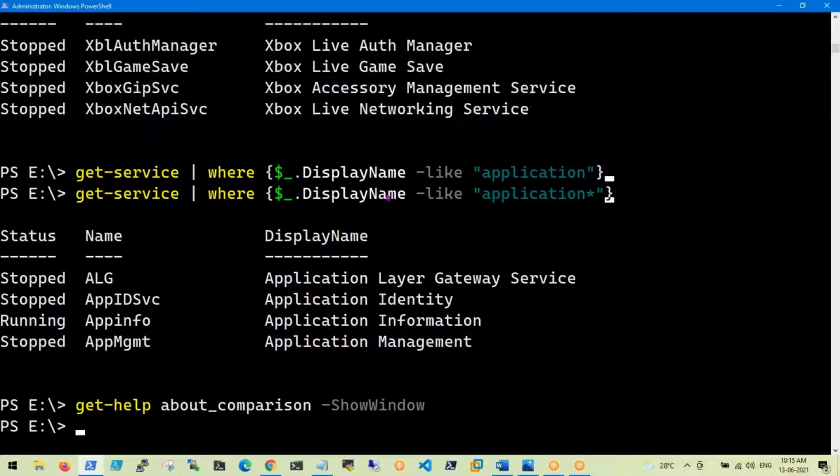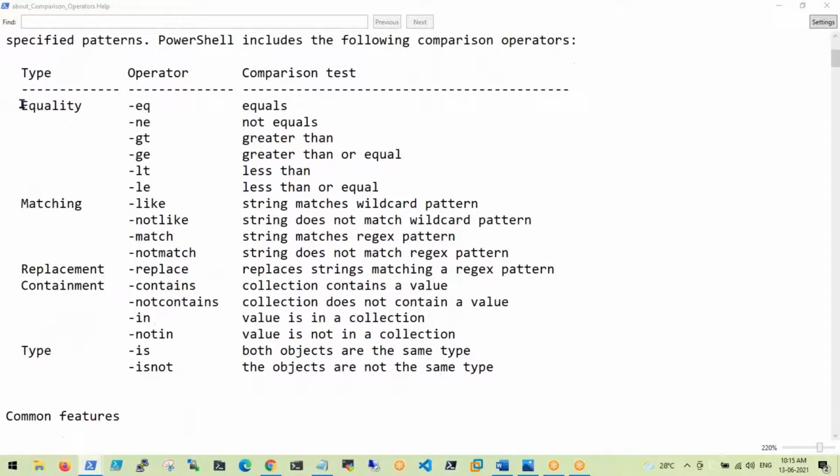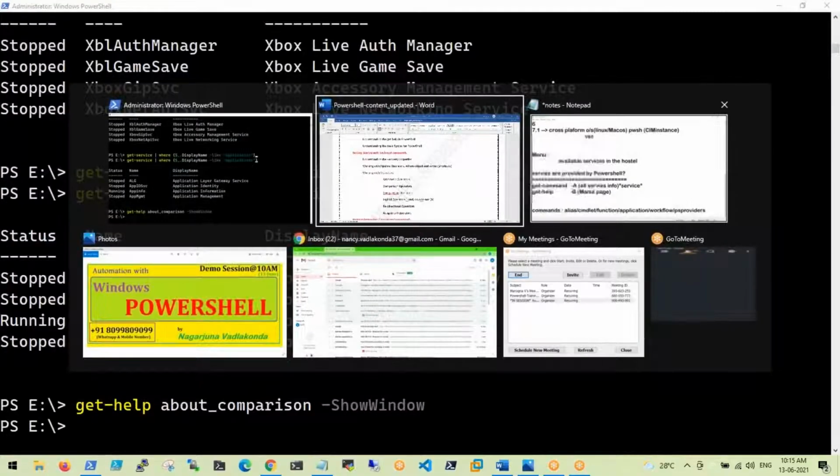Comparison operators. This is a help file. We have different types of operators. For filtration of any application, comparison operators are mandatory, so we need to understand them.